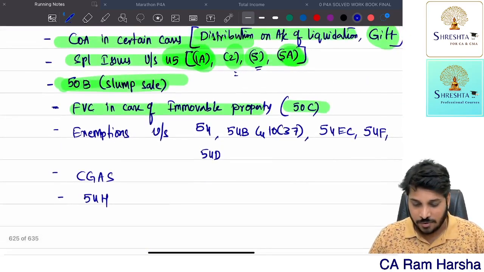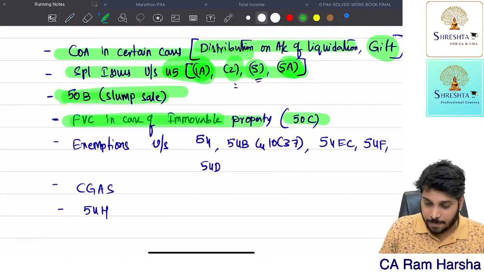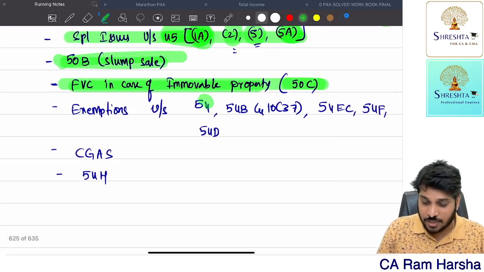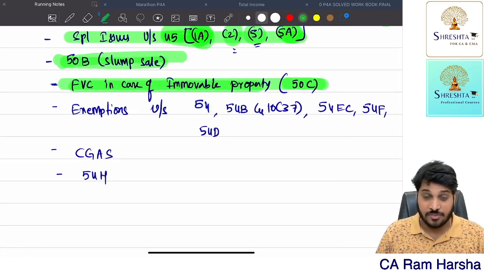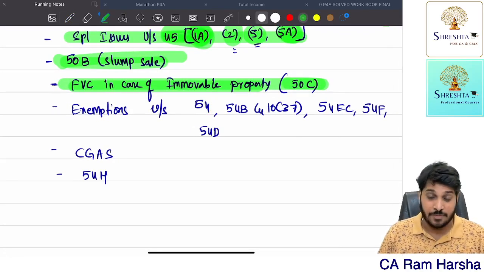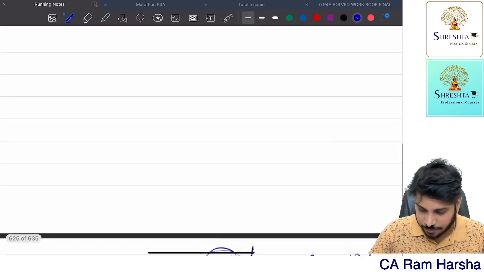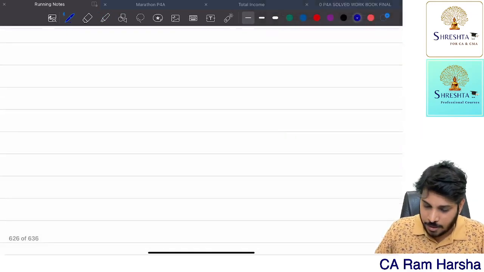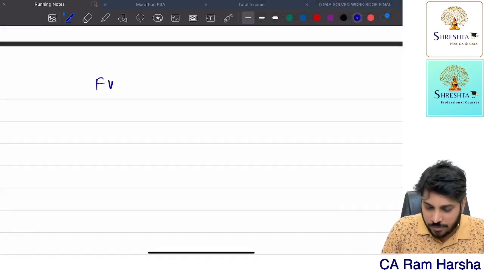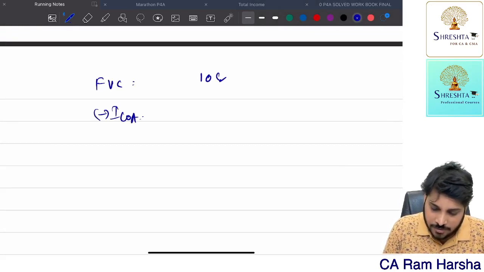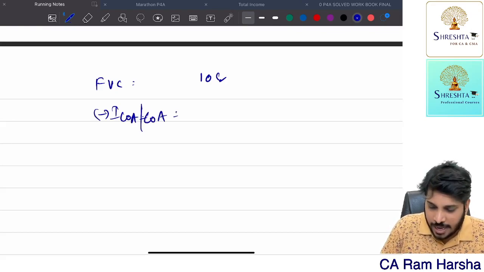So with this, 50C is also completed. Next, exemptions under capital gain: 54, 54B, 54D, 54EC, 54F, 10(37), capital gain account scheme, and extension of time limit. Now you see, some full value of consideration, say 10 crore, minus indexed cost of acquisition or cost of acquisition, whatever as the case may be, say 7 crore. Getting it?